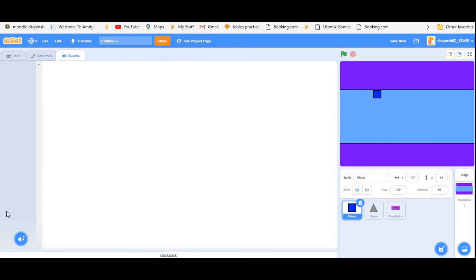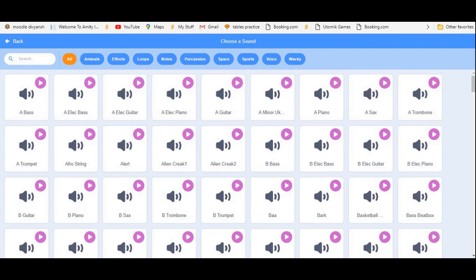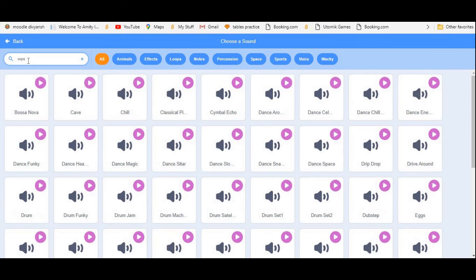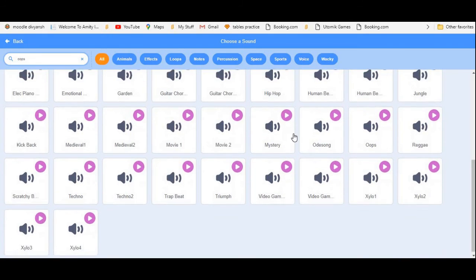Now go to the player sprite and in the sounds tab choose sound, and the sound is going to be oops. Now if you try to type oops, there are so many sounds.